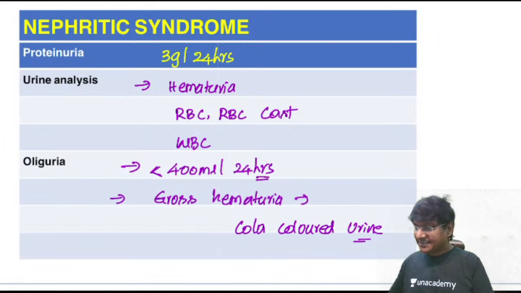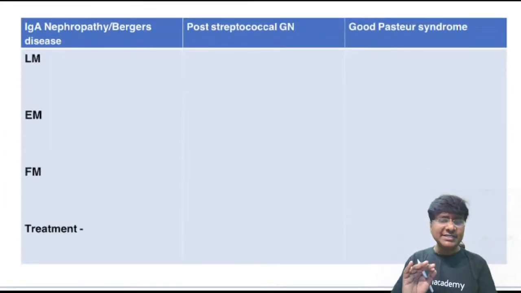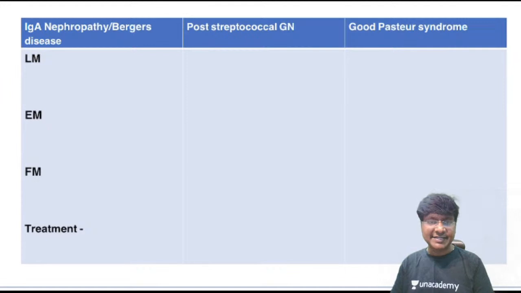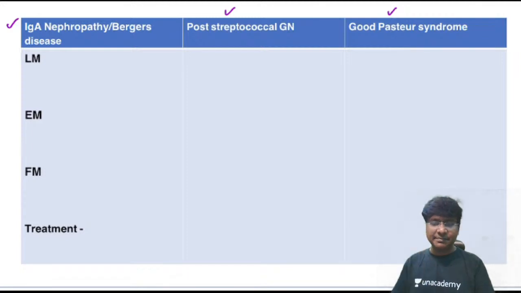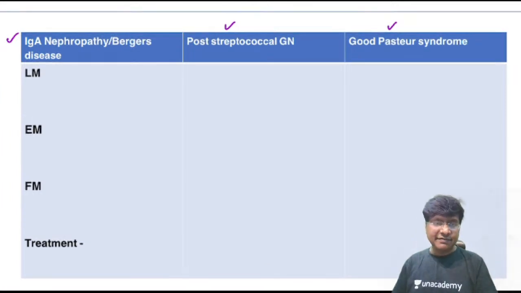Right. Now, what are the etiologies that cause nephritic syndrome? There are many etiologies, but let me discuss the important ones like IgA nephropathy or Berger's disease, then post-streptococcal glomerulonephritis, and then Goodpasture's. These three are very, very important. Now, in all of these, what will be the presentation? In all of these, they will have hematuria. There is no doubt in that. When you do urine analysis, it will show features suggestive of nephritic syndrome. But how will you differentiate one from the other?